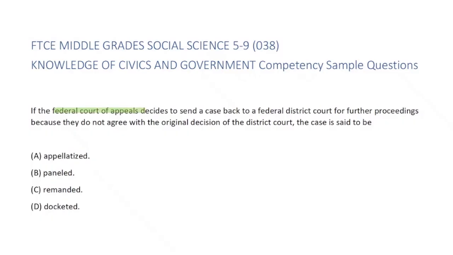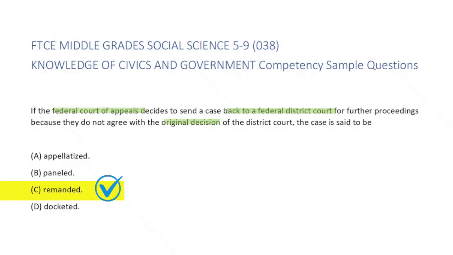So as we look back at the question, we notice that a federal court of appeals has made a decision to send a case back to the federal district court because it does not agree with the district court's decision. So what is the name of the term when this happens? Well, the correct answer is remanded.